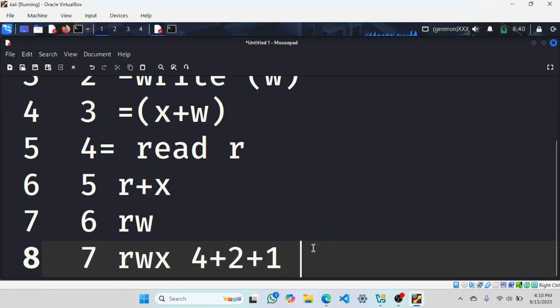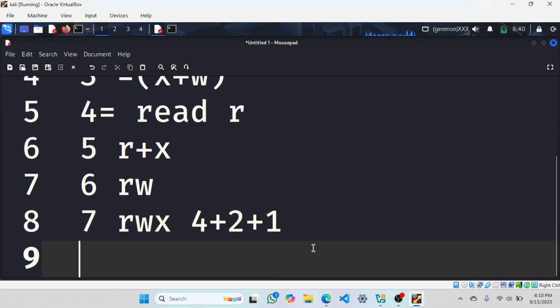Now, we discussed that the first octal will be for the owner, the second will be for group, and the third will be for others. 3 hyphens will be there like this. So if a file or directory has a permission of 777, what does that mean? For owner, it has all permissions. For group, it has all permissions. For others, it has all permissions.